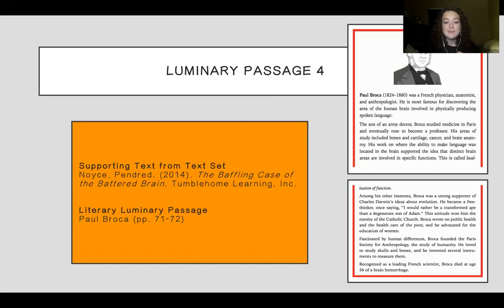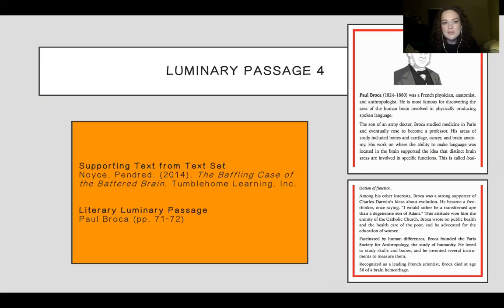The fourth passage that I chose comes from The Baffling Case of the Battered Brain. It comes from pages 71 and 72 about Paul Broca. And this is the entire text from this passage. It's very short, but there are a lot of different passages like this in this book. It has a bunch of little biographies about scientists.